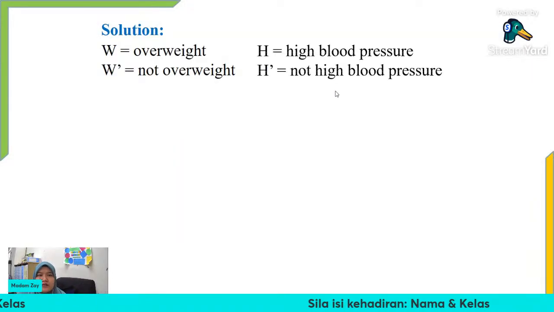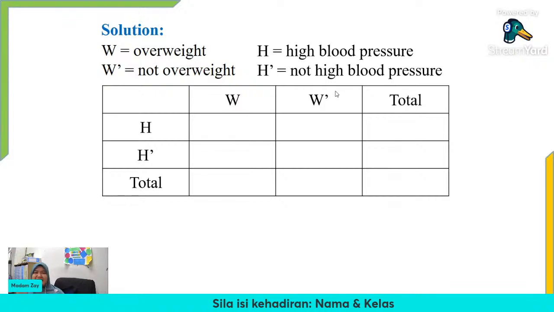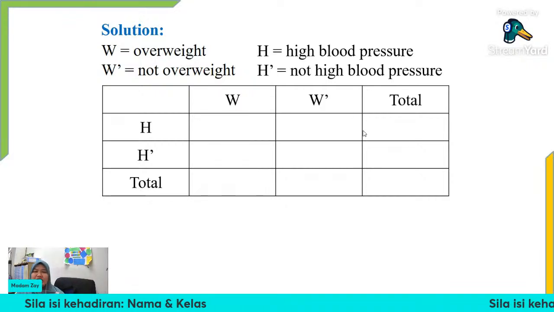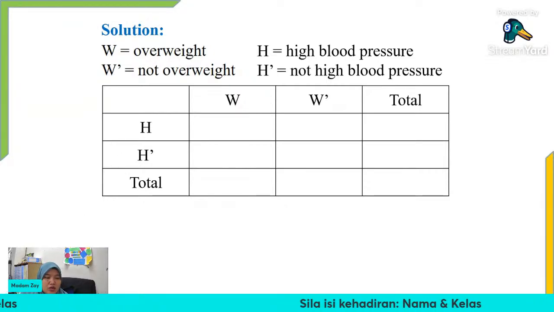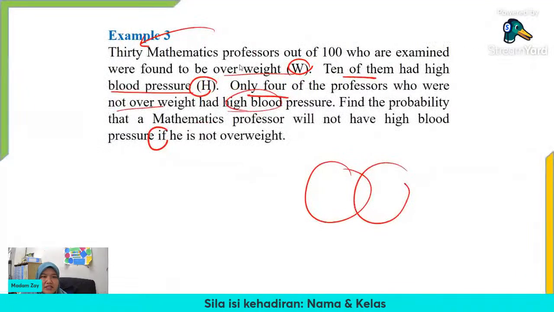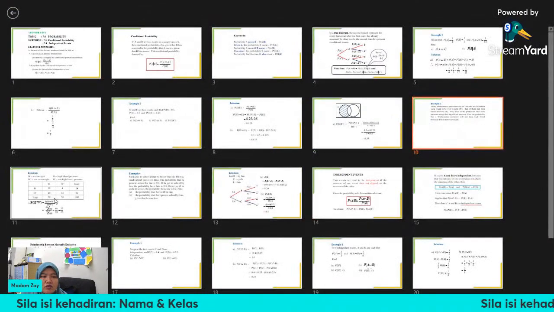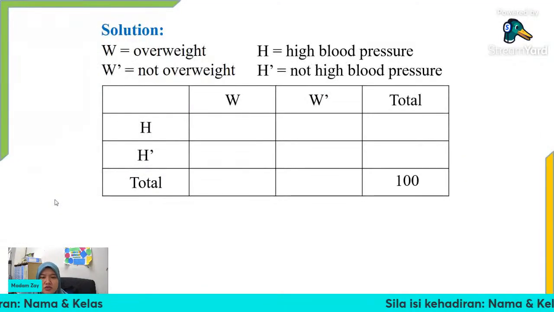Cara macam mana? Okay. So stable. Good. Pandai. Siapa tu? Okay. So kita dah tahu dah kat sini, the 30 professor overweight. So kita tahu total yang overweight adalah 30.